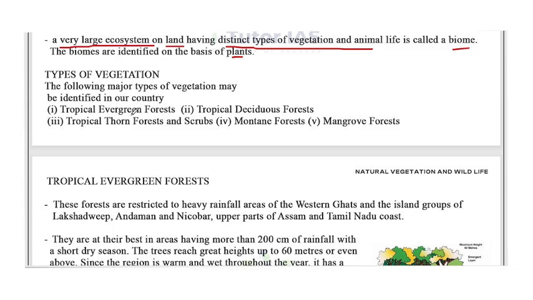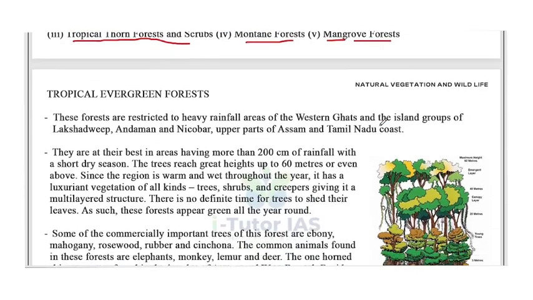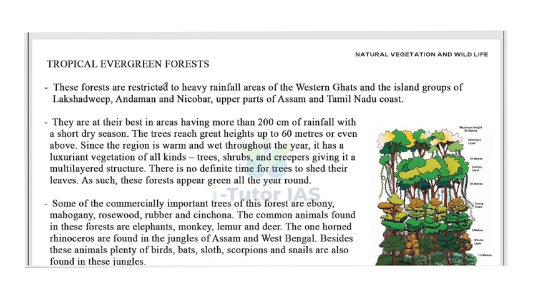The first one is tropical evergreen forest, then tropical deciduous forest, then third one is tropical thorn forest and scrubs. Next one is mountain forest and mangrove forest. Okay, so these are the major types of vegetation in India. So first one is tropical evergreen forest.